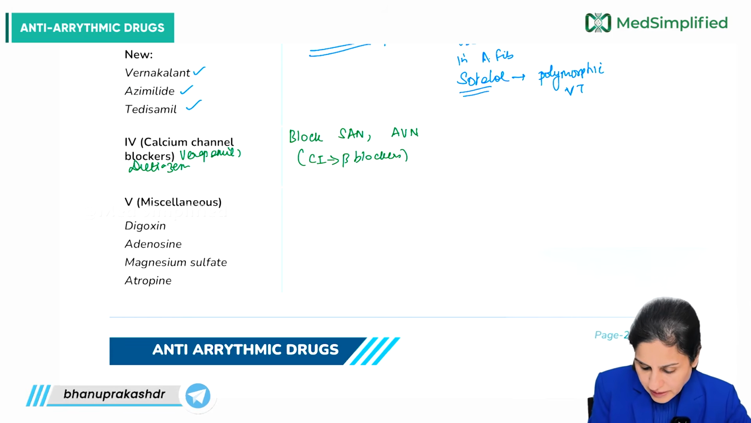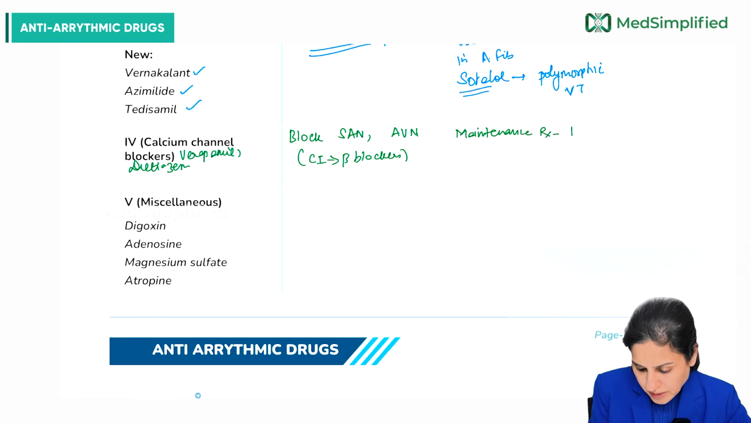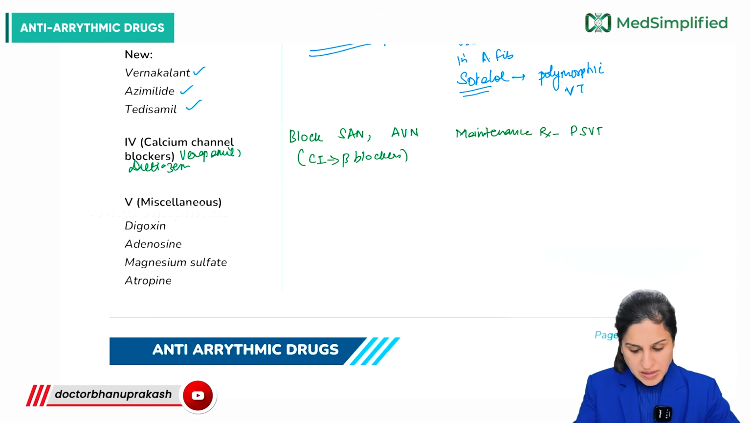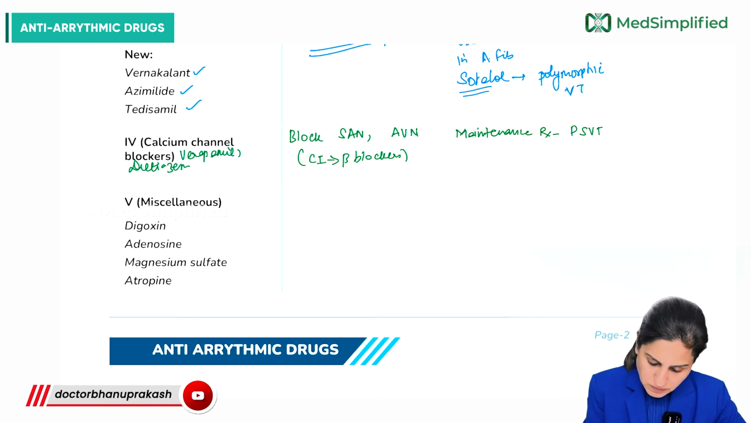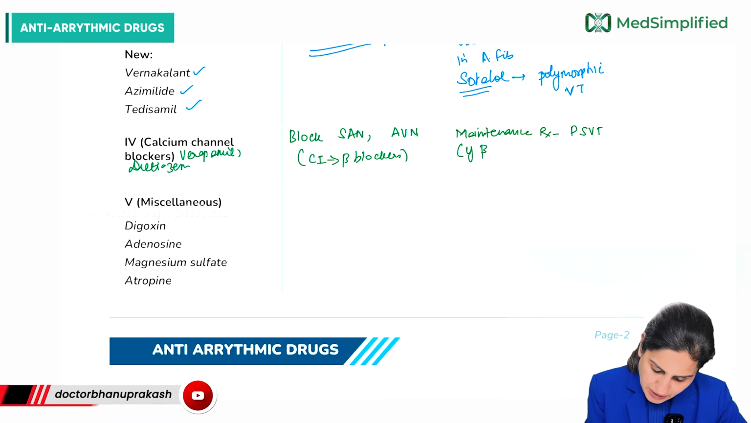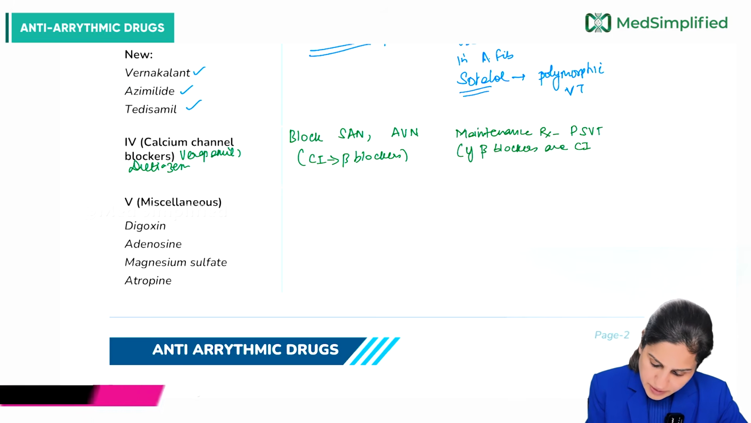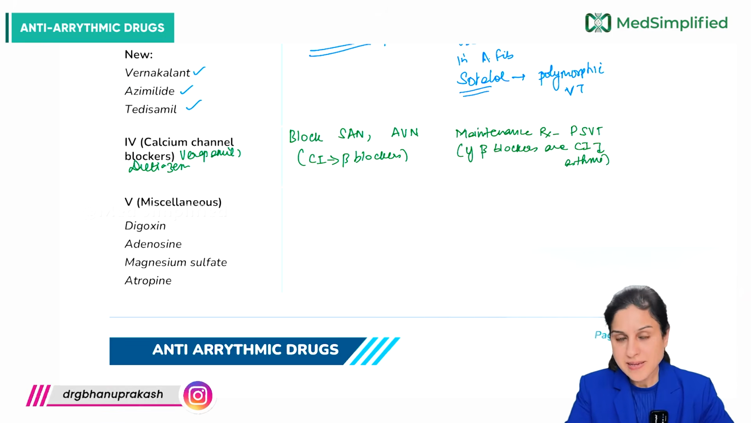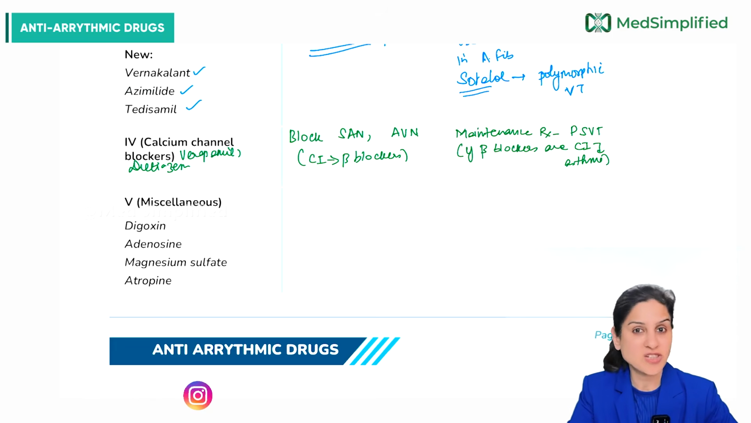So where are they given? They are given as a maintenance therapy in PSVT. So once the PSVT has been controlled, to prevent further attack, we give CCBs. Oral CCBs can be given in maintenance therapy of PSVT. If beta blockers are contraindicated, especially the condition is asthma. If the patient also has asthma, then we cannot give beta blockers. So instead of giving beta blockers, we give calcium channel blockers.